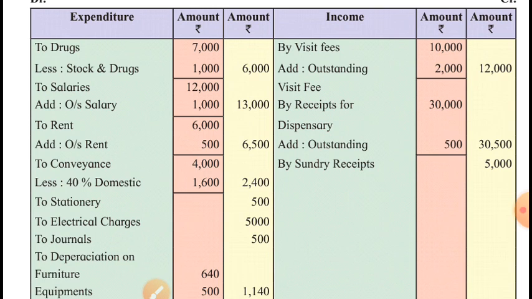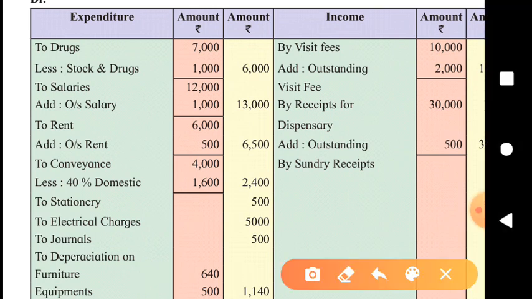Salaries paid plus unpaid, total 13,000. Rent paid plus unpaid, meaning outstanding, total 6,500. Conveyance 4,000. Out of that, conveyance of rupees 1600 for domestic. So actual expense on conveyance for this hospital is just 2400.